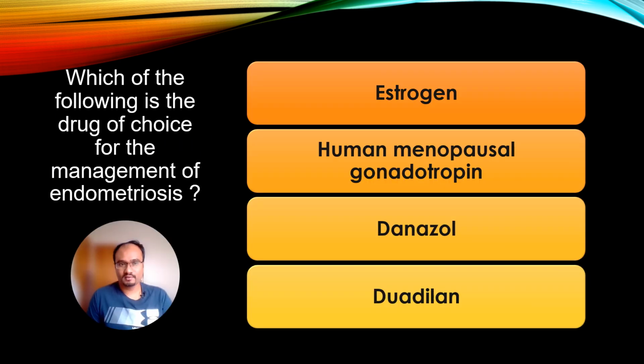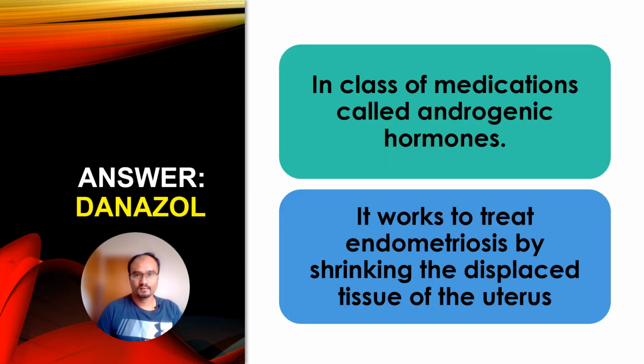Which of the following is the drug of choice for management of endometriosis? And the options are estrogen, human menopausal gonadotropin, danazol, duodenal. And the correct answer is danazol. So it comes in a class of medications called androgenic hormones, and it works to treat endometriosis by shrinking the displaced tissue of the uterus.